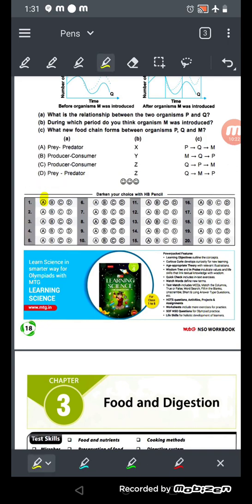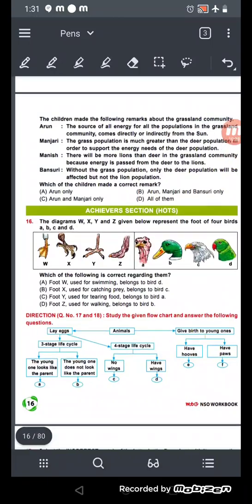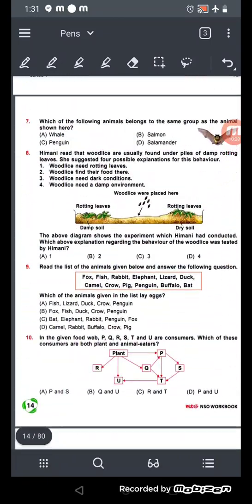See, I have circled the A. So this is the right answer of question number 1. Now see question number 2. Let's discuss question number 2.